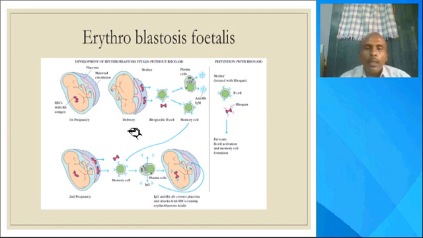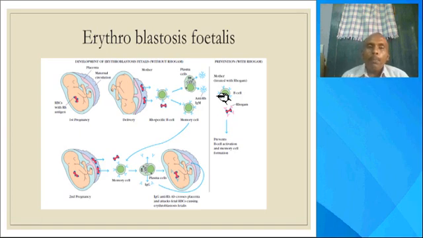Now in autoimmune diseases, if an Rh positive male person marries an Rh negative female person and the female becomes pregnant, what happens if the foetus has a positive blood group? Antibodies will be generated against it. What is Rh positive and what is Rh negative? If a person has the protein that is present in rhesus monkeys, he is termed Rh positive. If that protein is not present in the human being, he is termed Rh negative.